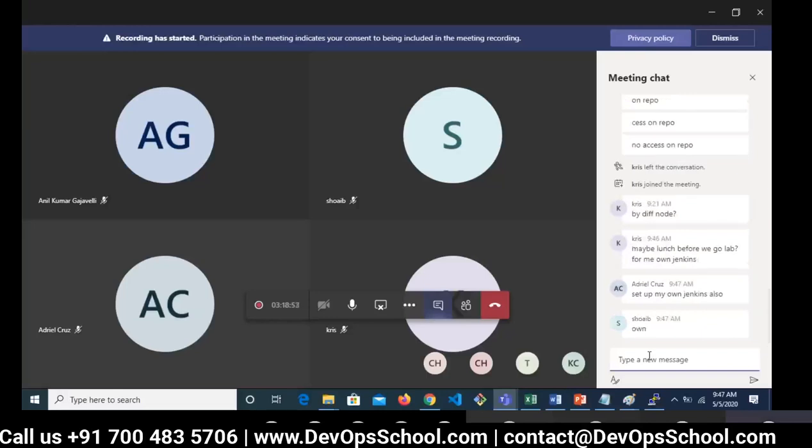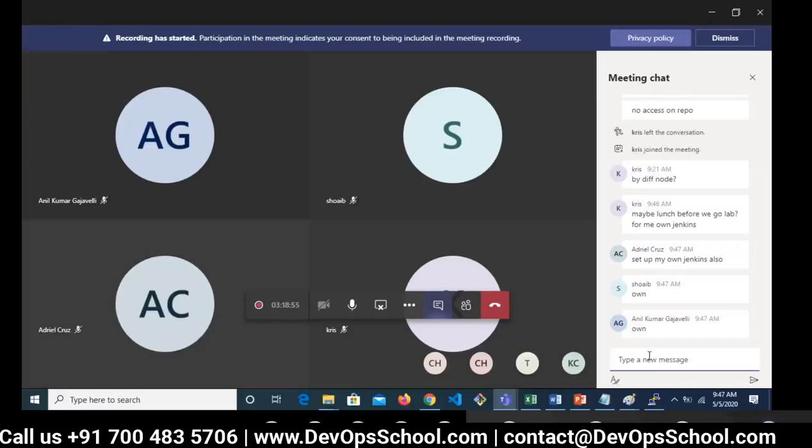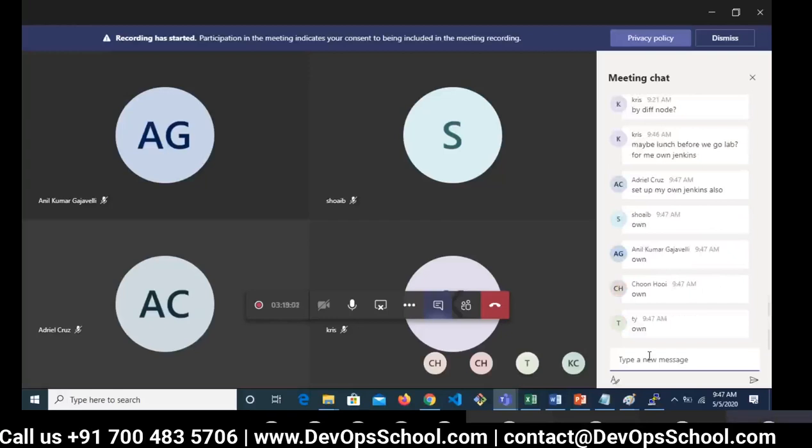Soeb also will go for own. TY also will go for own. Okay, so are two people also missing the input? Ko Kang C is also on. So almost everyone is going for their own.